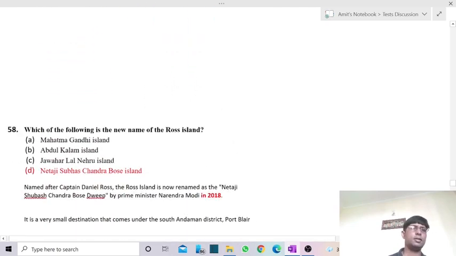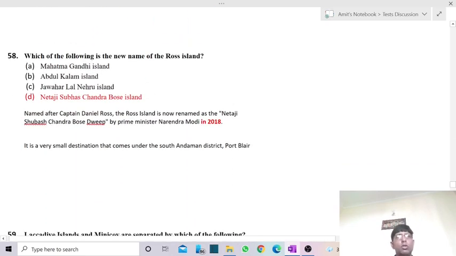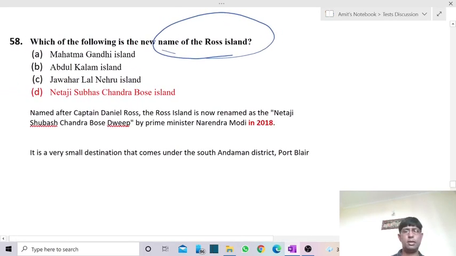It is in Rajasthan. Then comes, which of the following is the new name of Rose Island? In the year 2018, our Prime Minister renamed the existing island of the Andaman Nicobar group as Netaji Subhash Chandra Bose Dweep. So Rose Island was now named Netaji Subhash Chandra Bose Dweep. So the answer is D.